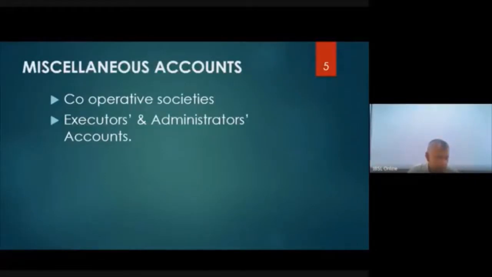Executor's account and administrator's account. So you know, executor is someone who is acting for a person who had died after writing a last will. Administrator is a person who will act for a person who had died without writing a last will, and generally the court appoints the administrator.